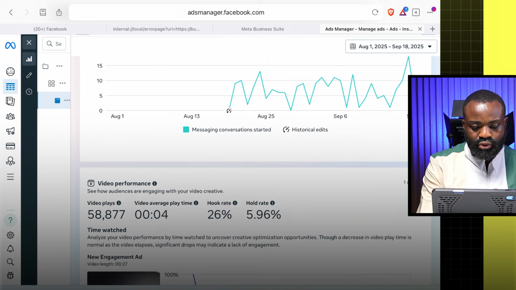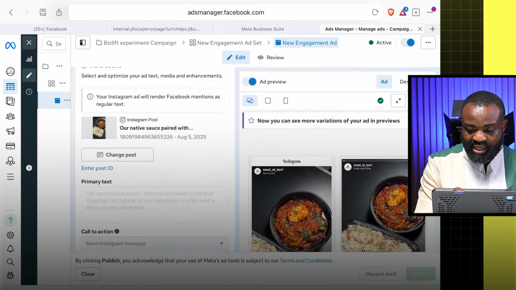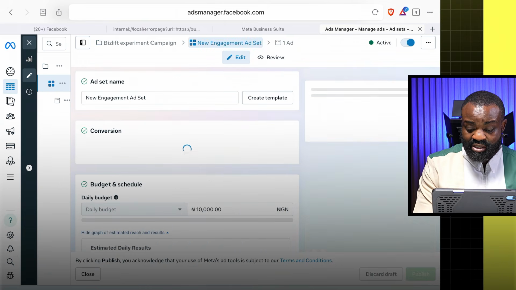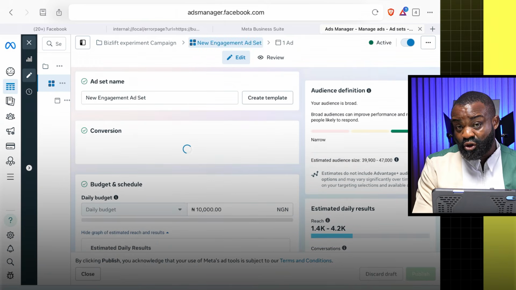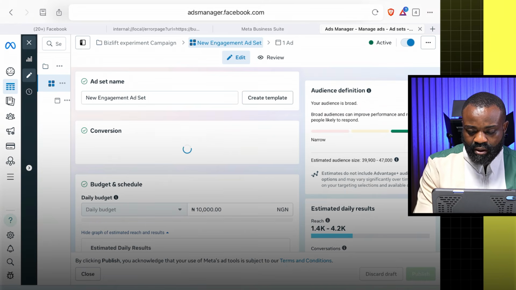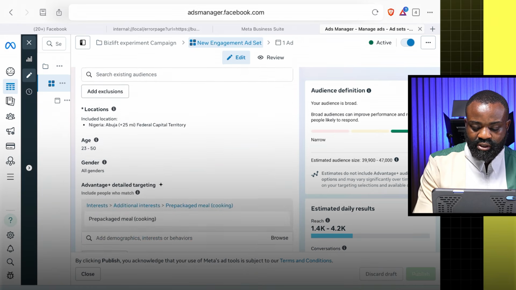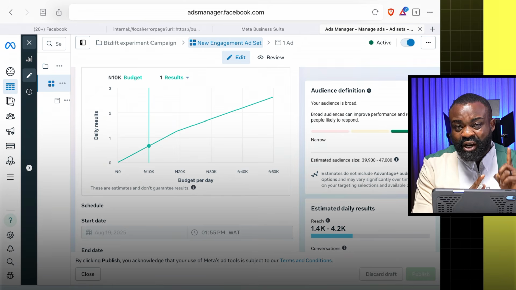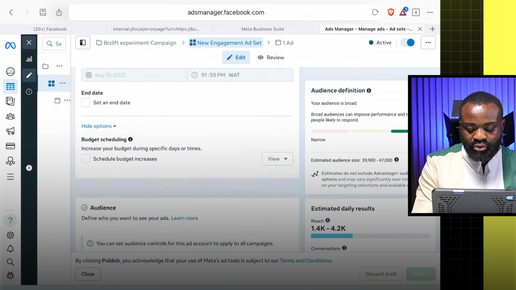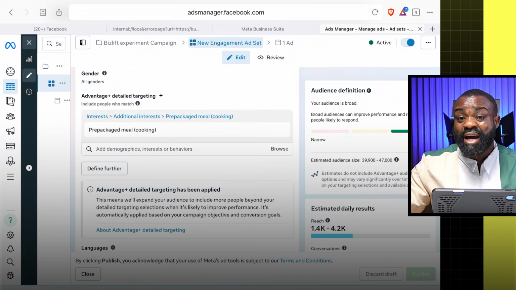Now, let me go into the ad. I'm going to edit the ad just to show you the interest that we used once again, so that you can see this for yourself. And of course, we were spending 10,000 naira daily. Don't forget that. Now, let me show you the interest that we used for this ad. Can you see the interest we used? We used one interest called prepackaged meal. Let me show you again. Can you see it here? Prepackaged meal. That is the only interest we used. And the client got results.